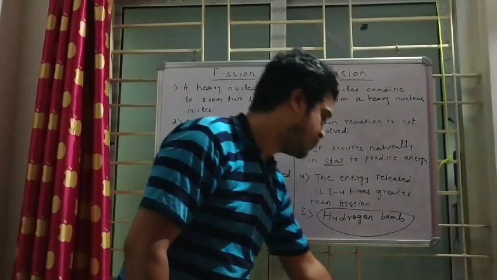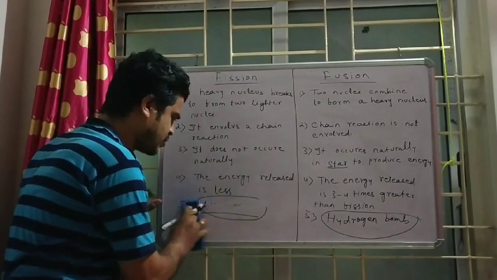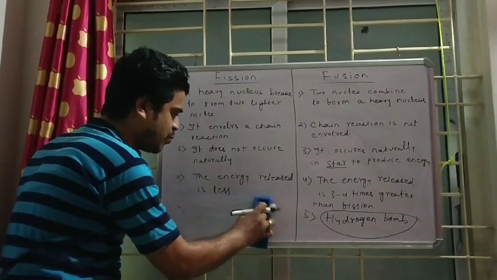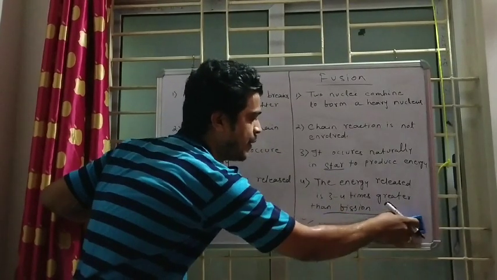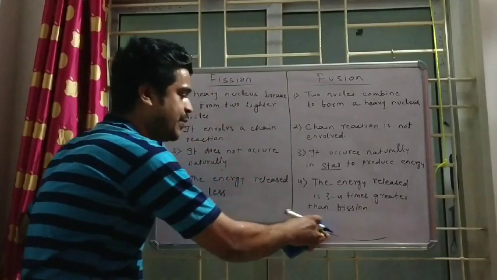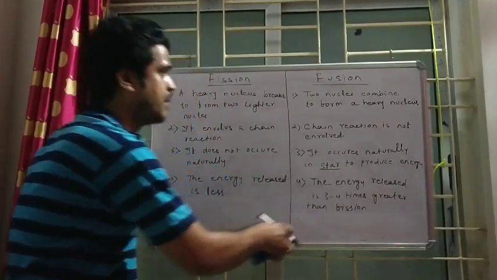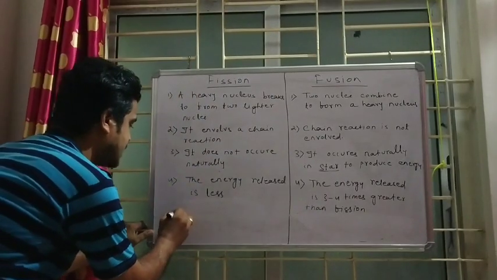This is not needed also. I'm just saying 4 points are sufficient. So you need to remember like this. In the exam, they will ask the difference between nuclear fusion and nuclear fission, and you can also take one example from each.